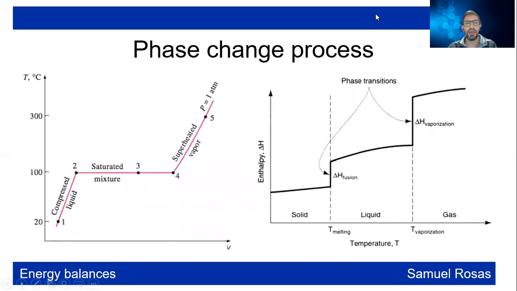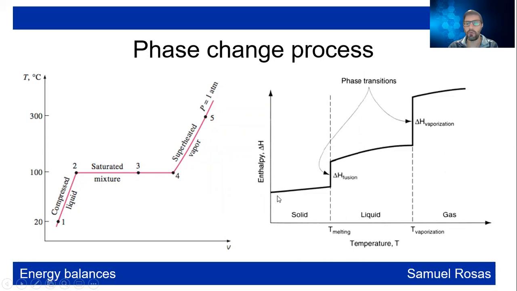Here we have diagrams which show the phase change process. So we have a compressed liquid, and then we need to input heat, and at this temperature there is going to be this saturation mixture. Here, this is what we call, remember, the saturated liquid. Here is the mixture. Here is the saturated vapor. And then we have the superheated vapor.